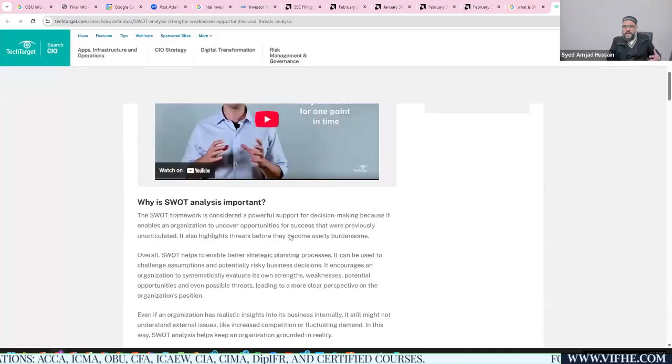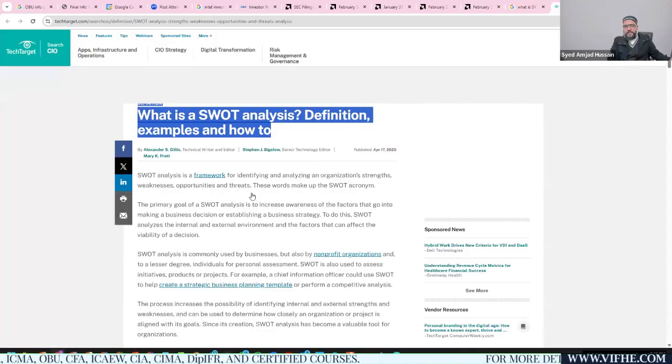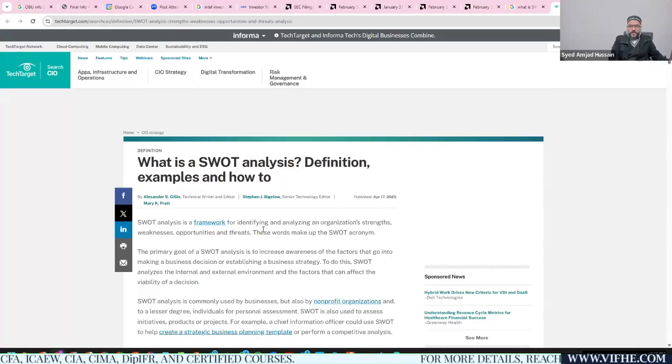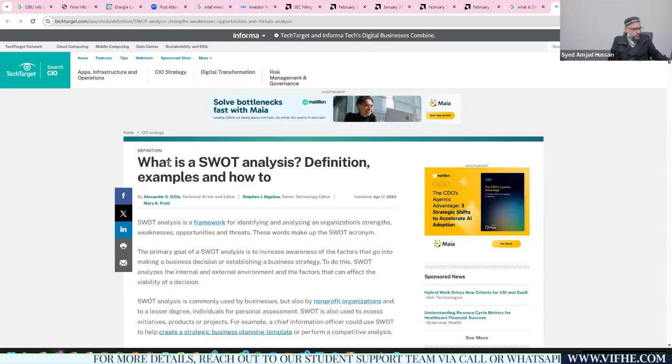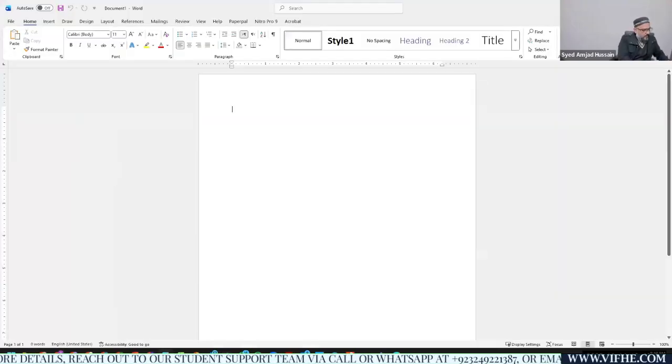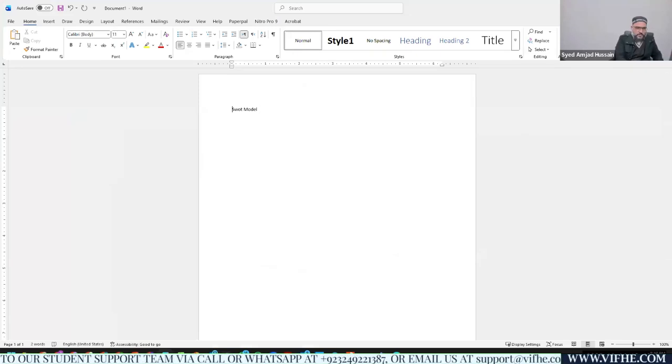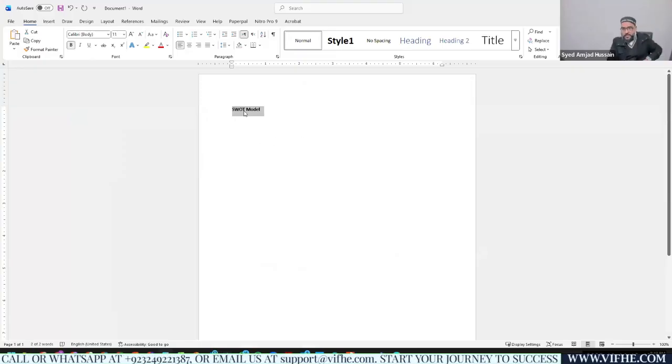If you read this, you can find out that the information was given over here, right? Now because you are referring to information that you have gathered from another source, you need to add or refer this source within your Word document where you are defining the SWOT model, right? And in this SWOT model, you would be mentioning how this works.